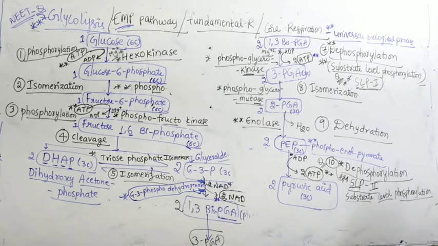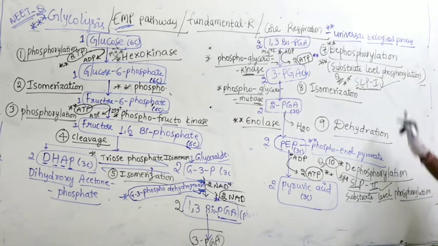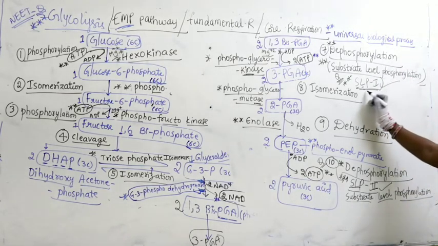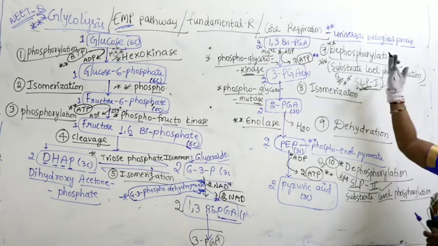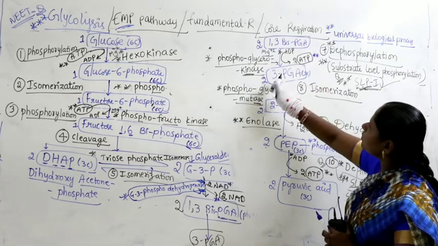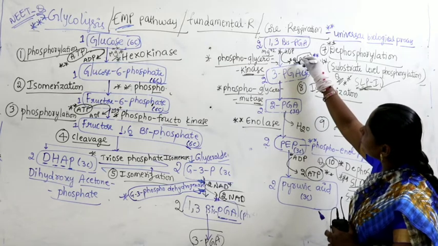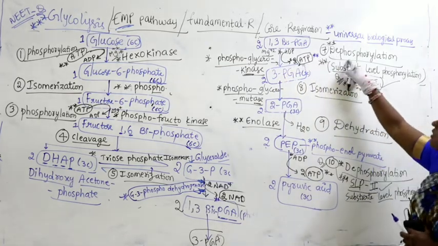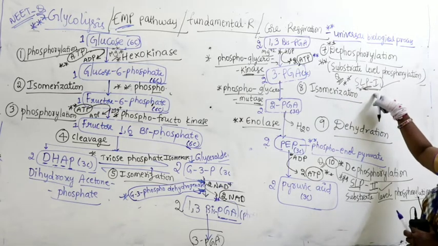What is SLP? SLP is substrate level phosphorylation. There are two substrate level phosphorylations. Here also dephosphorylation is called substrate level phosphorylation 1. Very important. What is that conversion from where to where? 1,3-bisphosphoglyceric acid to 3-phosphoglyceric acid. There is a formation of two molecules of ATP. This is called dephosphorylation. Itself is called substrate level phosphorylation 1.